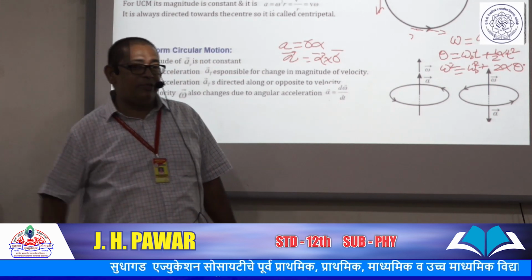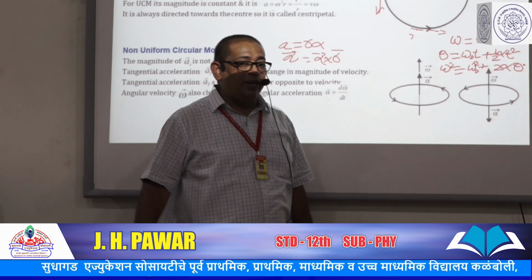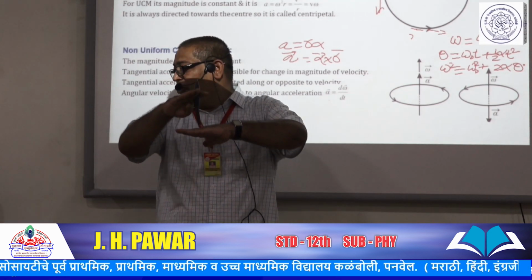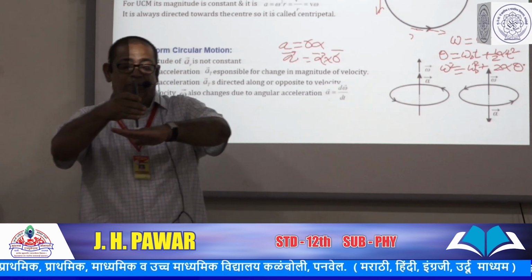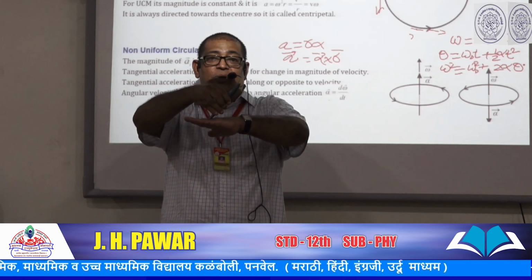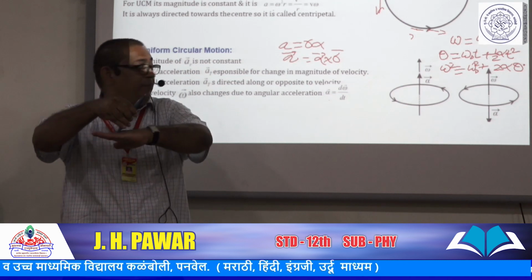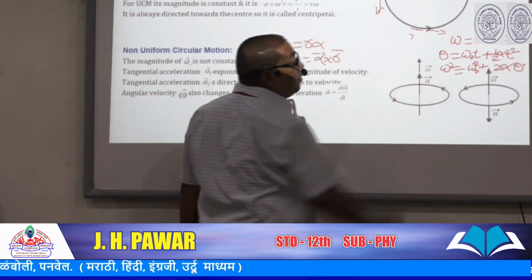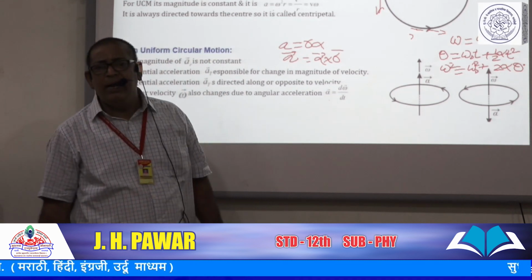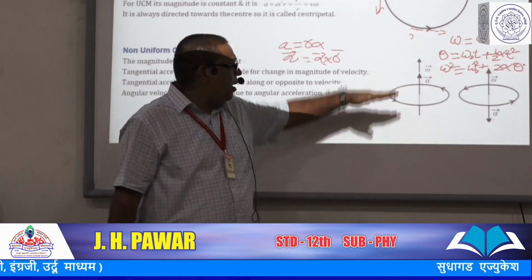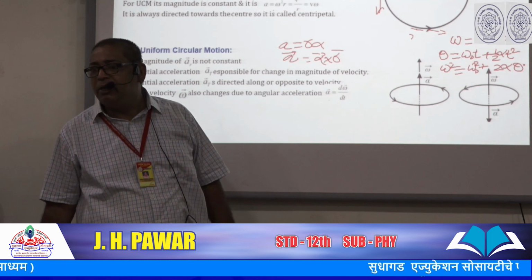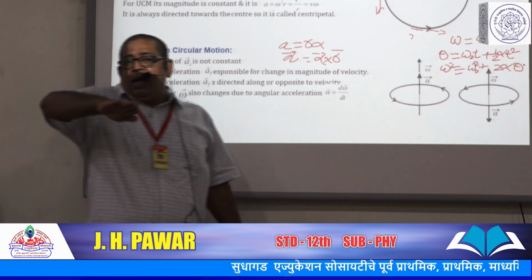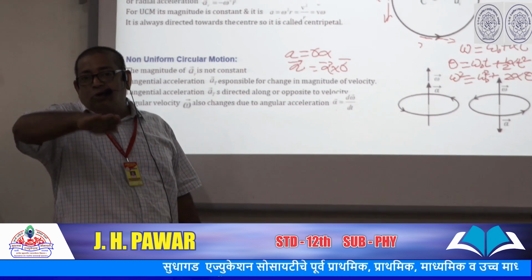But sometimes the angular acceleration is not along the perpendicular to the plane of the circular motion. Look, I am considering here the plane of the circular motion, and the angular acceleration is in a different plane, or it is parallel to the plane of the circular motion. Then what happens? The plane of the circular motion goes on changing.